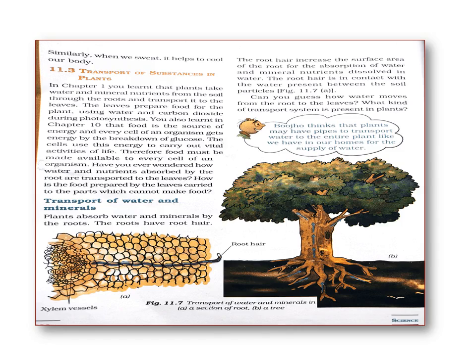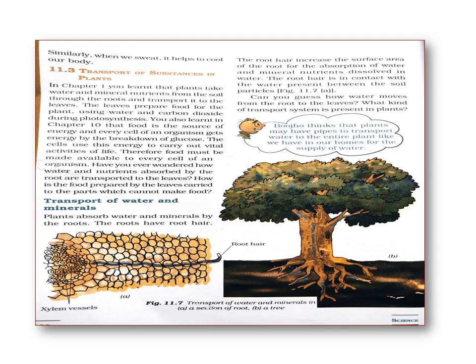Okay, you have also learned in chapter 10 that food is the source of energy, and every cell of an organism gets energy by the breakdown of glucose. All these are revision points only. The cells use this energy to carry out the vital activities of life. Therefore, food must be made available to every cell of an organism.